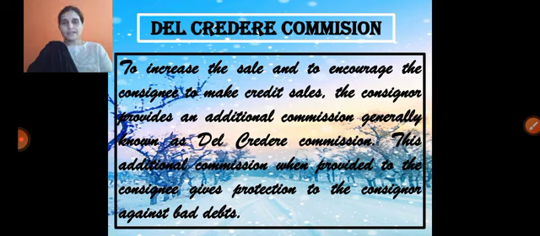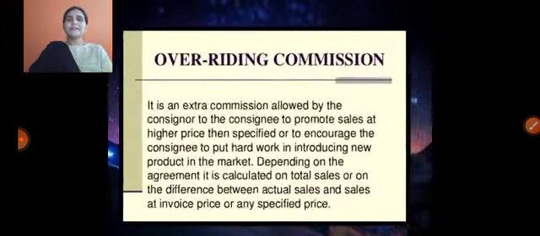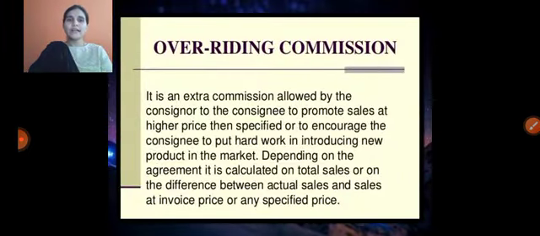from the customers. If any credit sales occur, if any bad debts take place, the consignee is wholly and solely responsible for recovering such debts. This is regarding the del credere commission. And the third type of commission is called overriding commission.